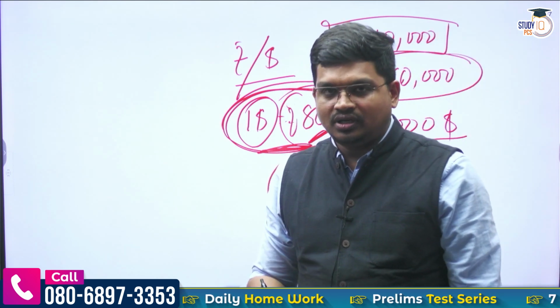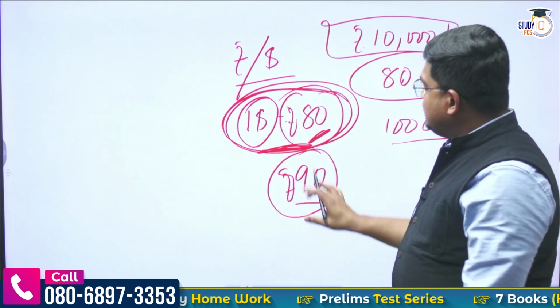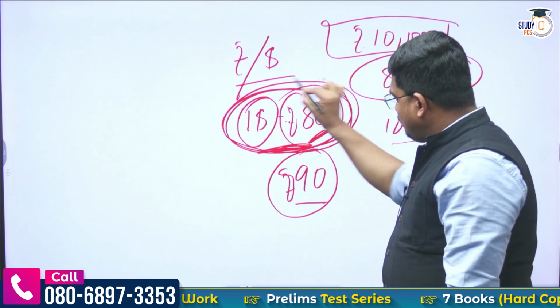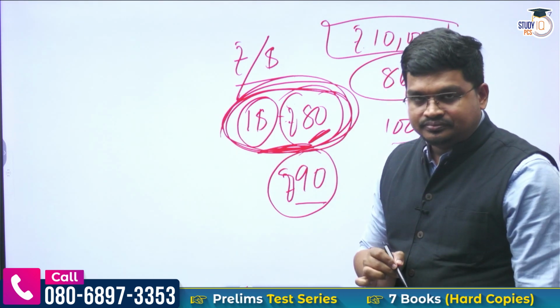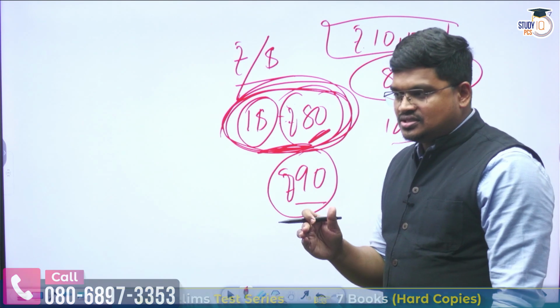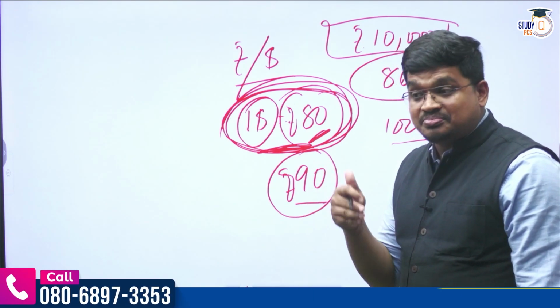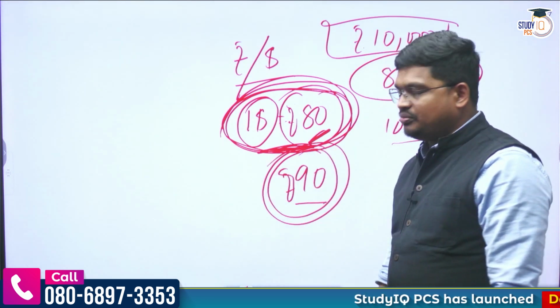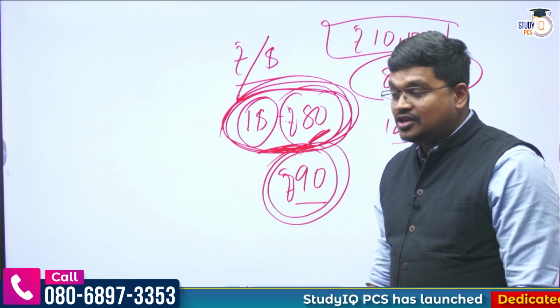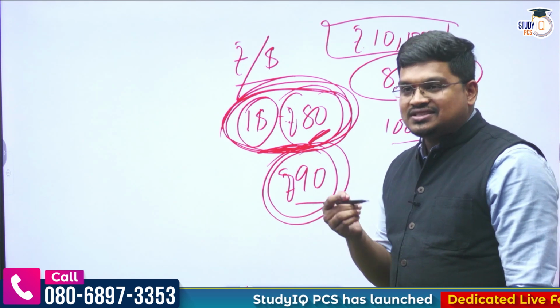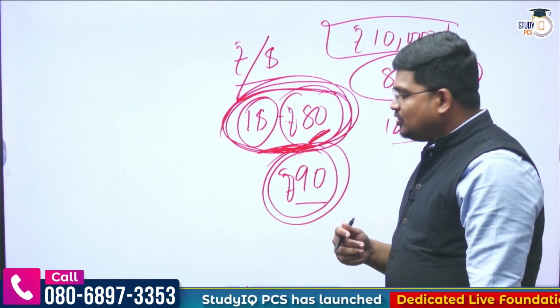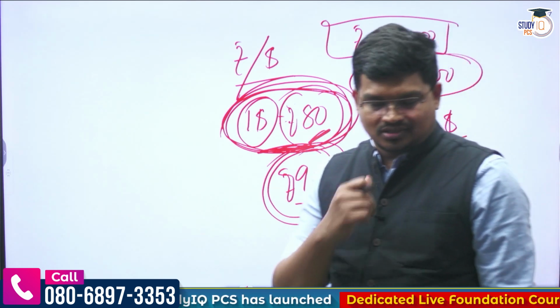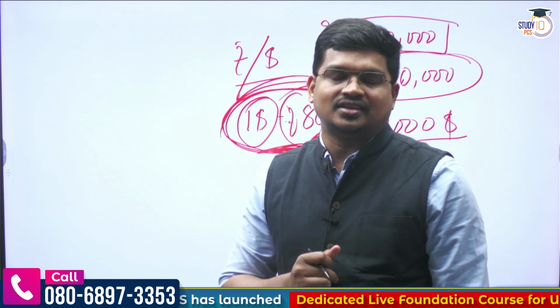Are you getting my point? Let me repeat this. Suppose the exchange rate is $1 equals 80 rupees. There are a few investors who predict, speculate that in near future $1 equals 90 rupees. So what they will do, they will start purchasing dollars at the current exchange rate.